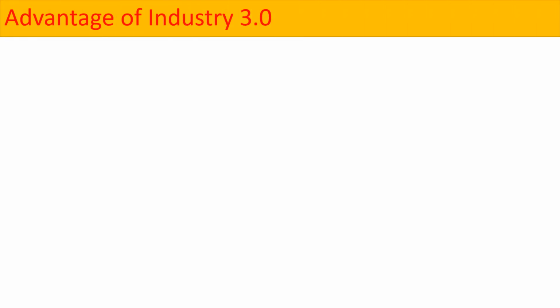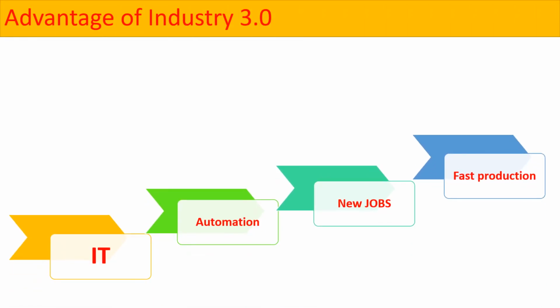So the advantage of Industry 3.0 is that it developed a new industry called the IT industry, the information technology industry, and it employs a lot of people in the whole world. Especially India has the largest number of IT people in the world. Apart from that, the automation industry was developed, new jobs were created in the market, and production became faster and faster.